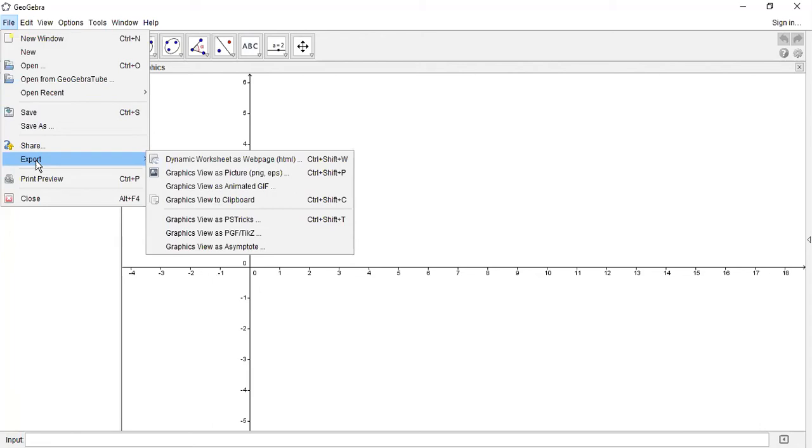So a dynamic worksheet can be converted as a web page. Then graphic view as a picture, that is in PNG or EPS. Then graphic view as animated GIF, graphic view to the clipboard, graphic view as PSTricks. So there are different types of construction you can convert or export from online. Okay, so this is the way that we can do it.